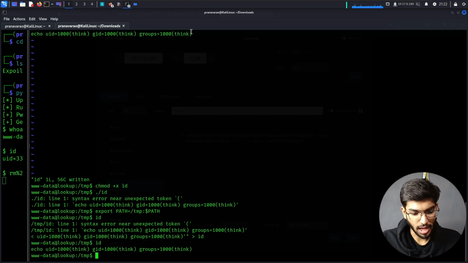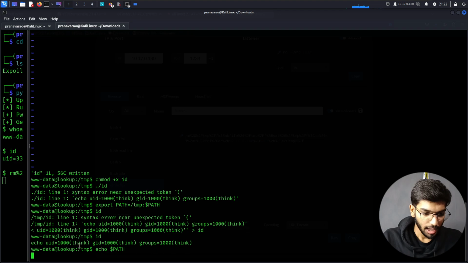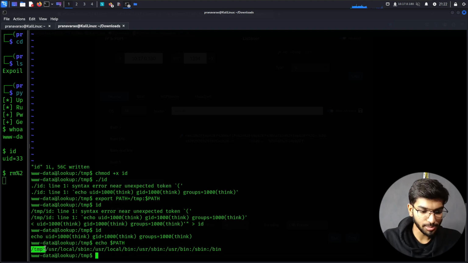So yeah, now some issue had happened. Whenever I'm typing the id command, it's saying that I'm think. That's because if I echo the path variable, you can see that the temp is being specified, which means that first it's going to look for any commands present inside the temp folder, and then it's going to go to the default locations for finding commands. So it's just the way the system behaves.